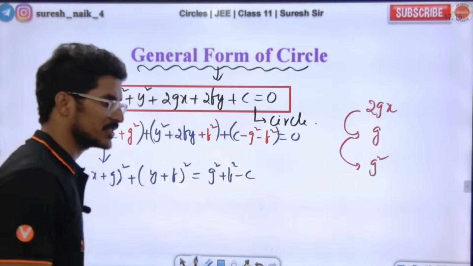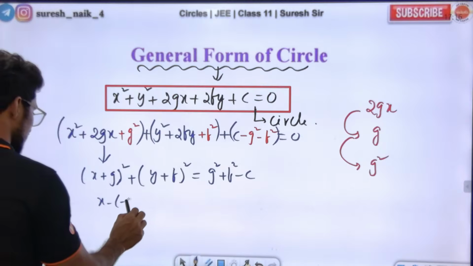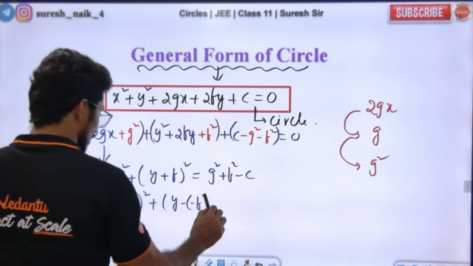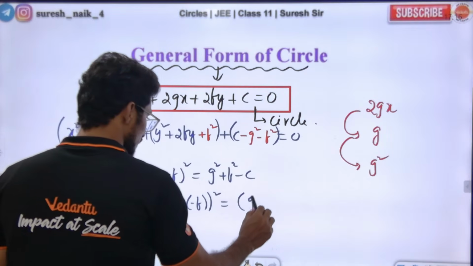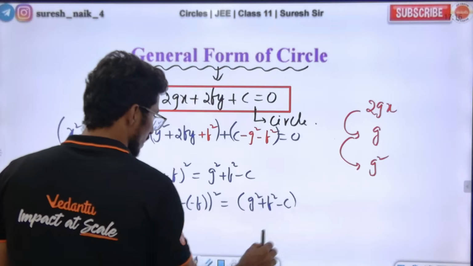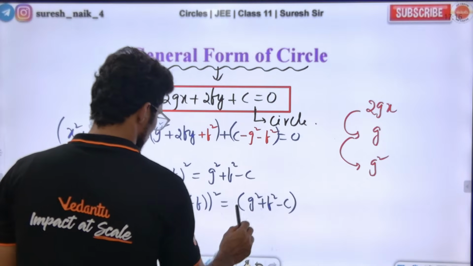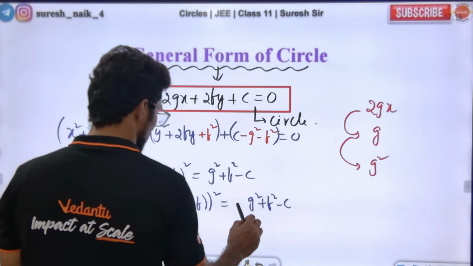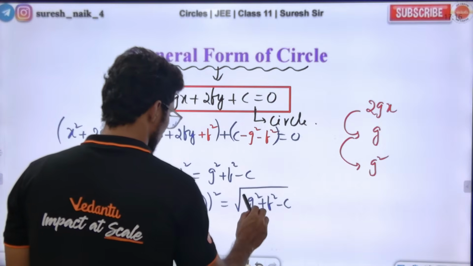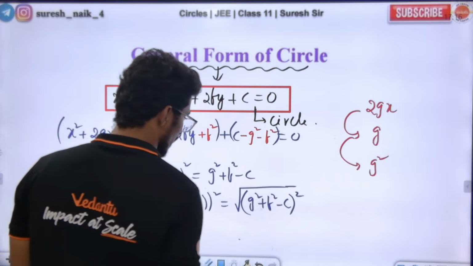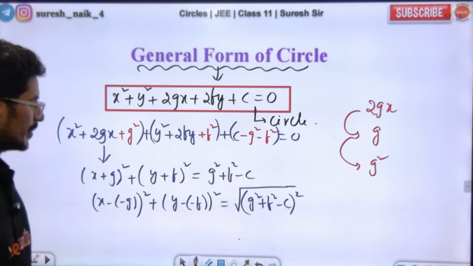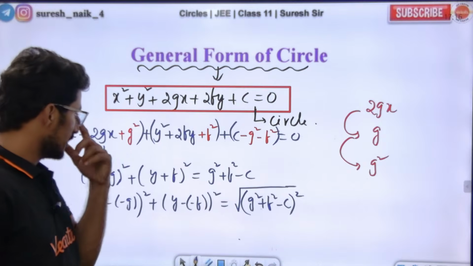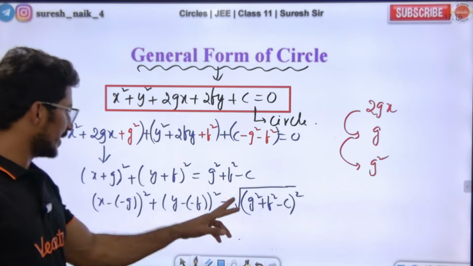After shifting, this is what I get. Isn't it looking like the center-radius form? Does it look like the center-radius form or not? Tell me honestly. If we want r square, what do we need to do? Take the square root of this. Yes or no? Am I correct or not? Tell me. 100% clear. This can be written as this.